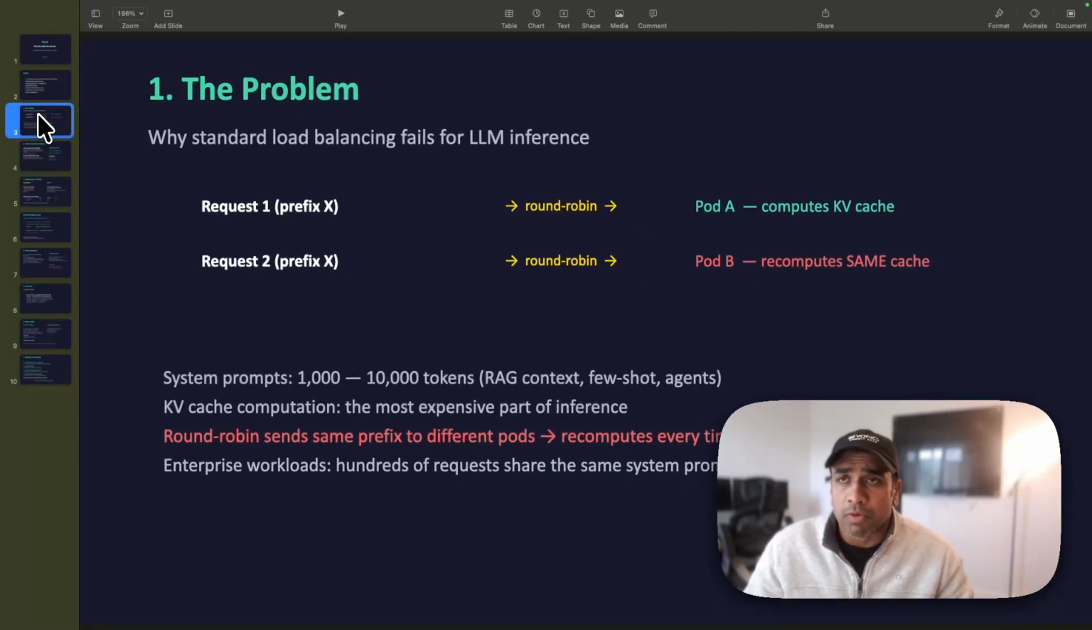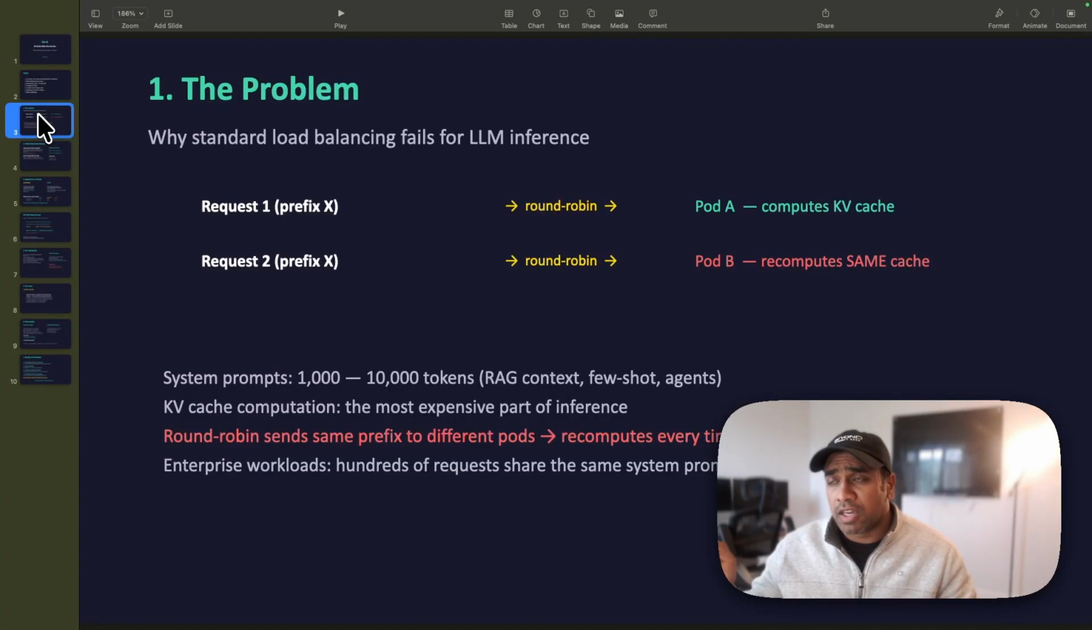So the problem statement. First of all, in a traditional round-robin load balancing setup, LLM inference workloads don't work that way. Say, for example, two requests are coming in, and the first request goes to pod A, and it computes a KV cache. KV cache is the most expensive, memory-bound computation in the prefill stage as well as in the decode phase. The attention mechanism computes KV cache for every token, and it then needs to pull from the KV cache to reuse it.